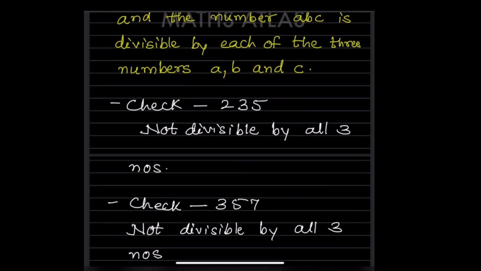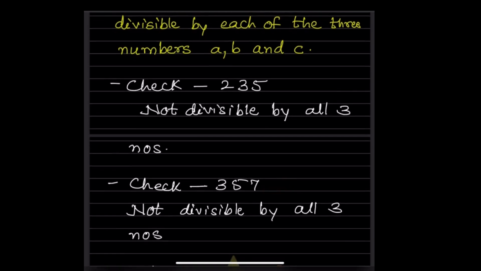Now if we take the prime numbers 3, 5, 7, the number 357, again we will check with 3. 3 1s are 3, this is 5, 3 1s are 3, this is 27. 3 9s are 27. It is divisible by 3. But then this is not divisible by 5 because the last digit is 7.